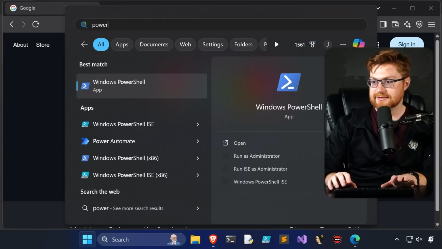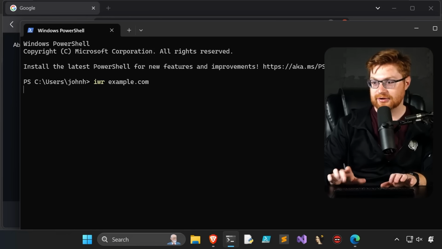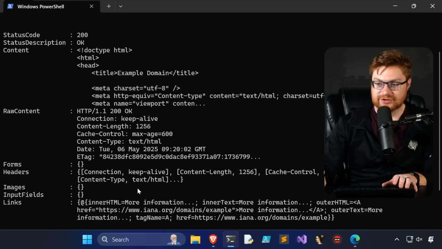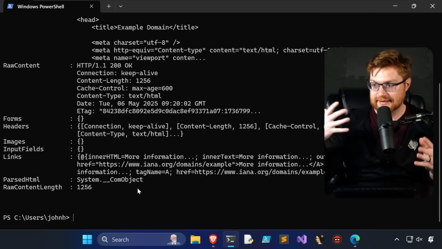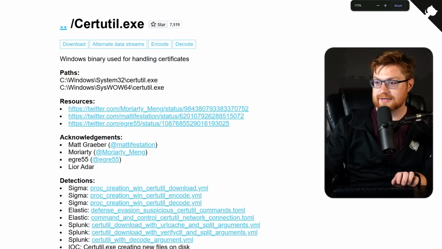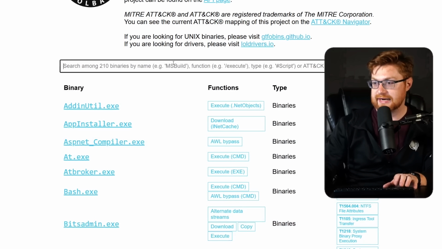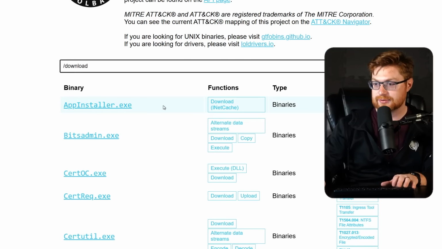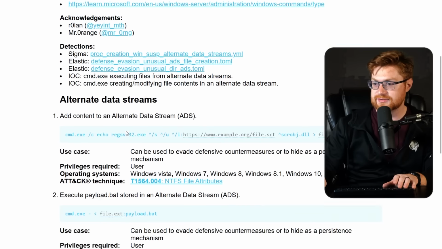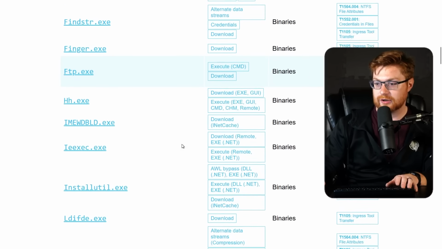Can I use PowerShell to invoke web request example.com or something? I mean, yeah, okay, that's not gonna be locked. There was no PowerShell.exe because it's the core DLL, internals to Windows. You can't really turn that thing off easily. But if we were to go back to any of the others here in the lolbas catalog, anything that has a download capability, app installer, bitsadmin, certutil, of course. cmd.exe can do it real easy. Oh, you just use type. Nice. Expand, finger, FTP would no longer behave.